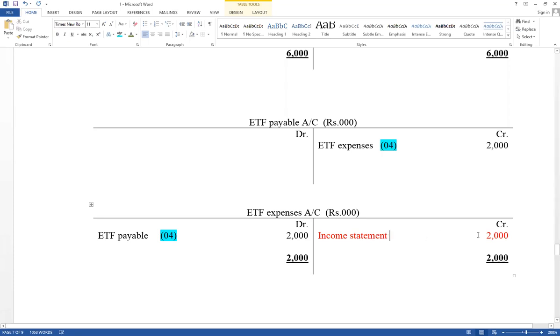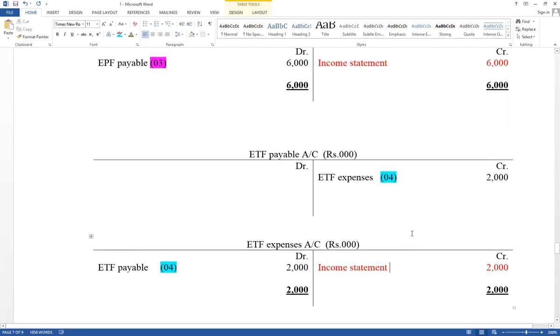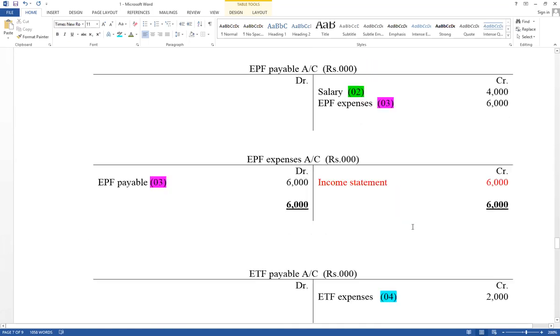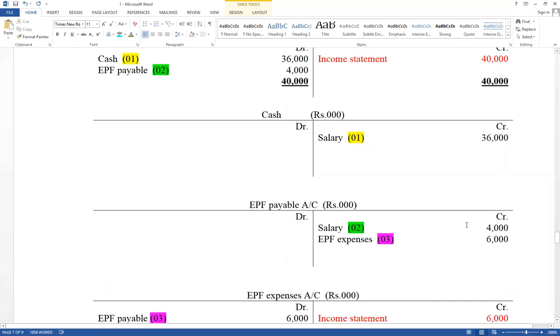As income statement, therefore, there are 3 expenses. Those values should be included under administration expense. Then think about payable accounts. EPF payable liability balance carry down, as well as ETF payable also in the same way.